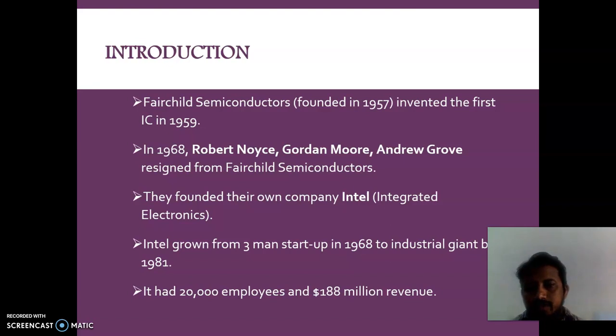Intel stands for integrated electronics, which is the full name of Intel Corporation. By 1981, the company was doing very well, with 20,000 employees and 188 million in revenue.